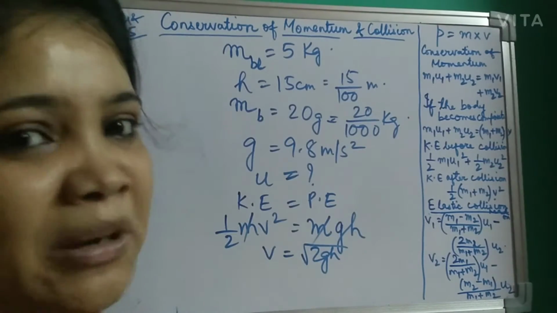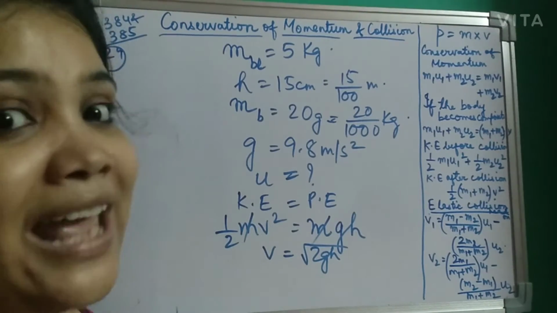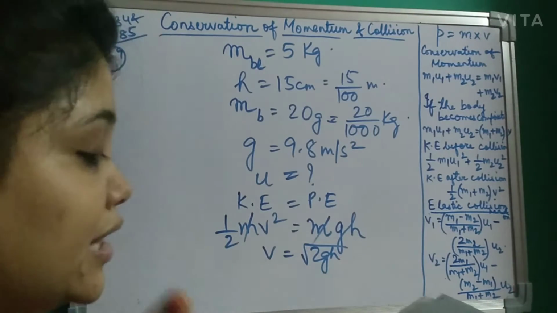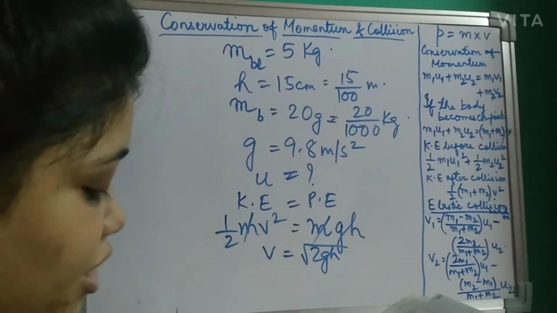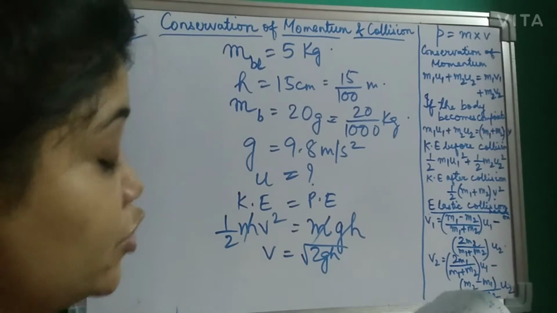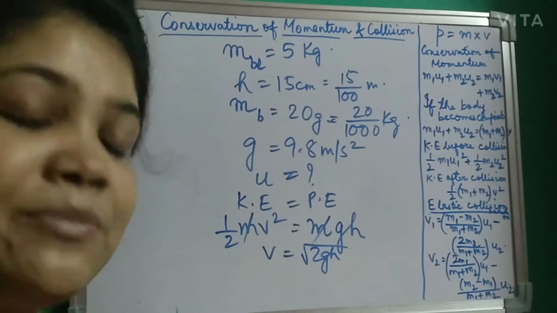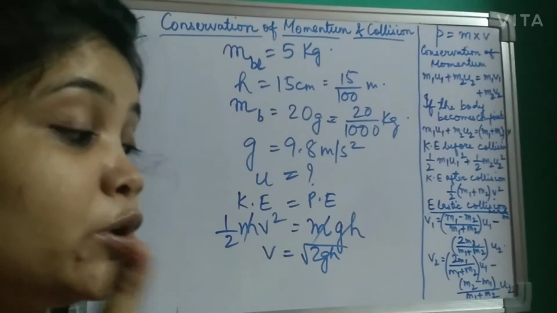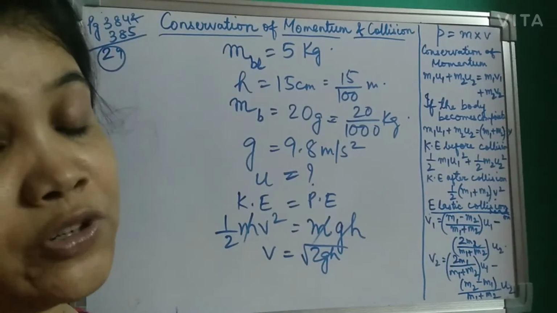Also, what is momentum equal to? Momentum is nothing but m into v. Here they have asked you to find the initial velocity of the bullet. Remember, the wood is at rest.